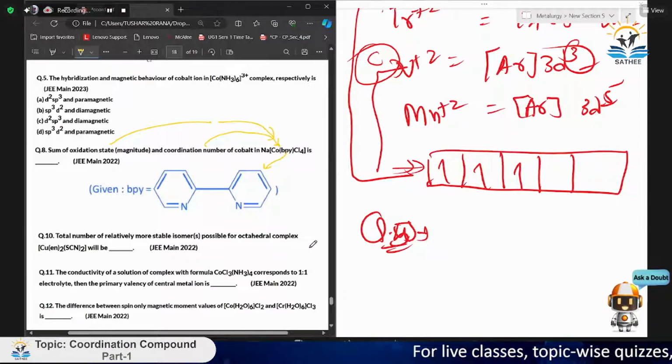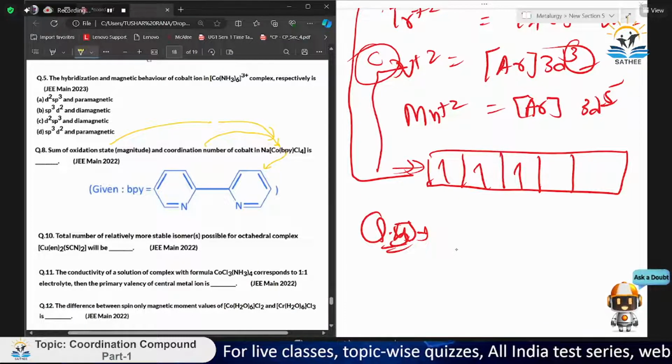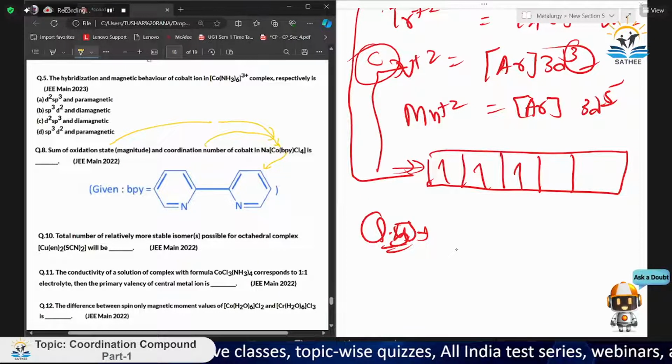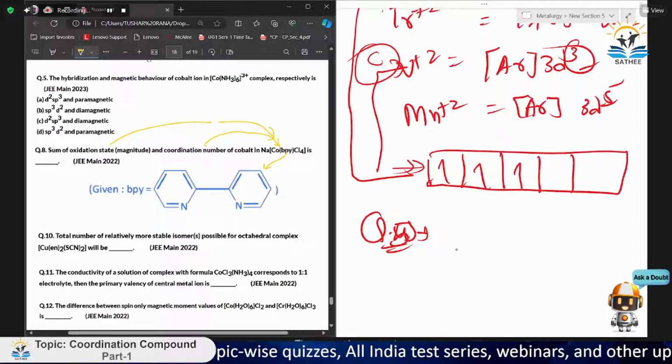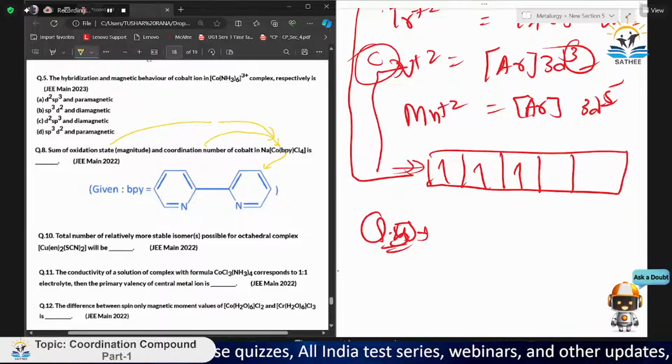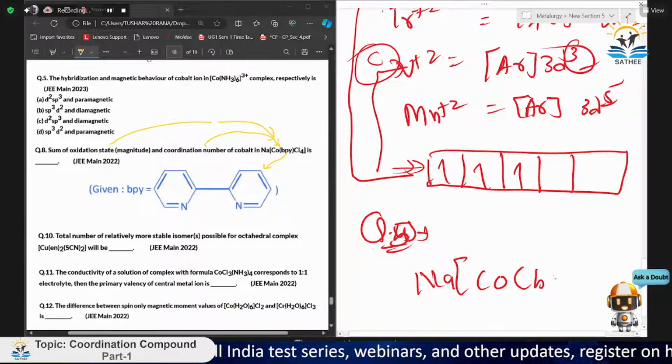Let's see. We have been given a structure that is of Na, Co, bpy, Cl4.